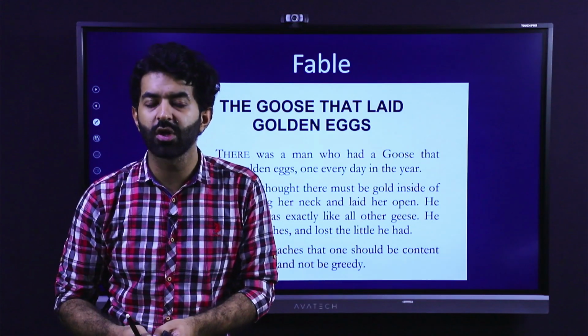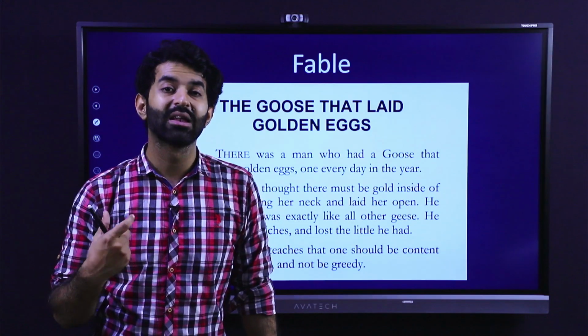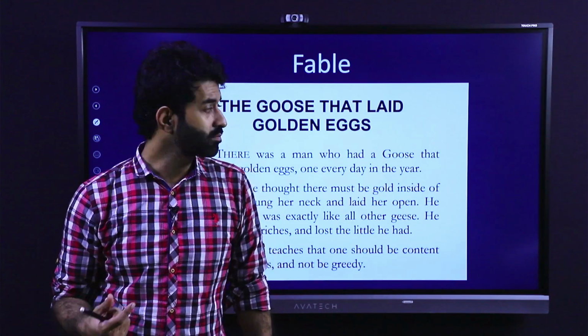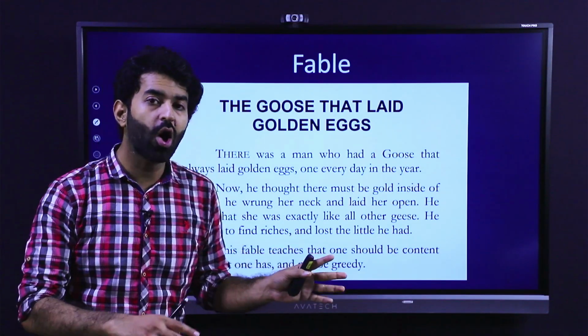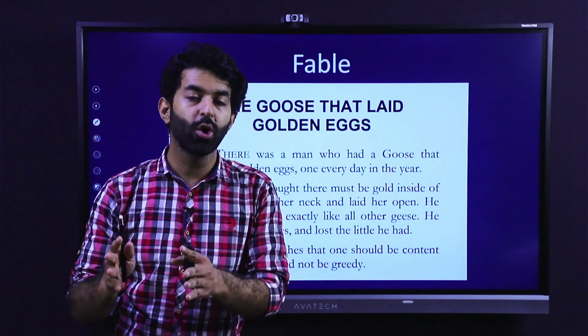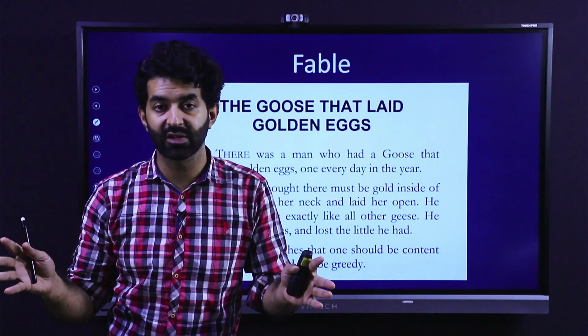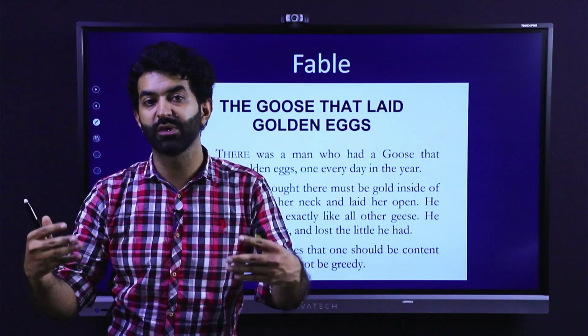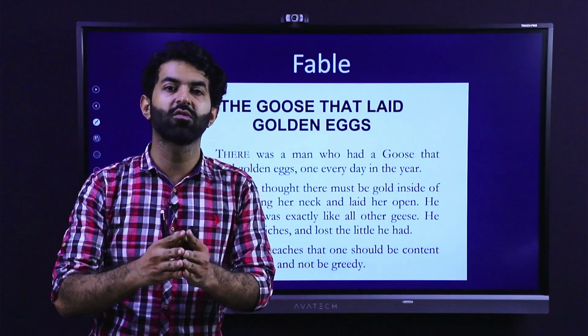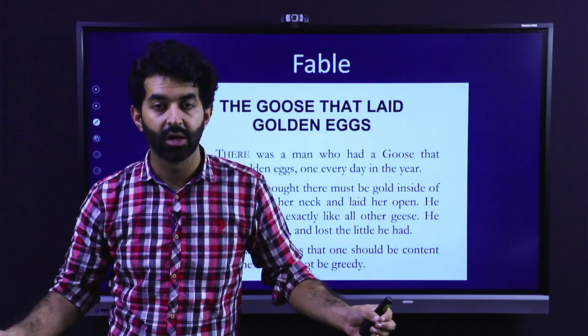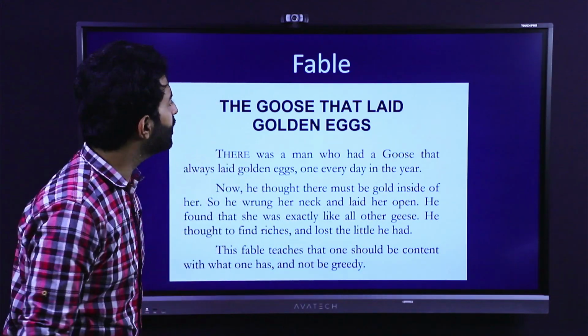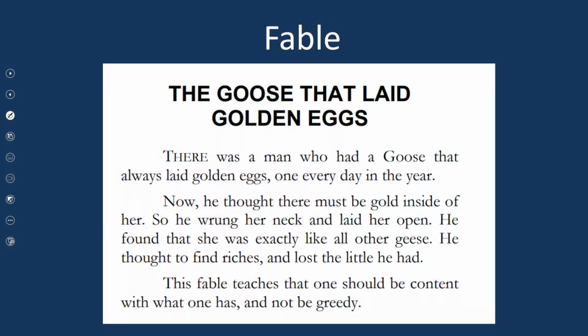Now, the second part of the learning outcome talks about prose. And we know that prose is the opposite of poetry. So poetry and prose are two different text types. Poetry is in a specific format and prose is just like we write our normal text. This is what we call prose. Over here we have a type of narrative, a type of prose called fable. Now fables are short folk tales that are transferred from generation to generation.